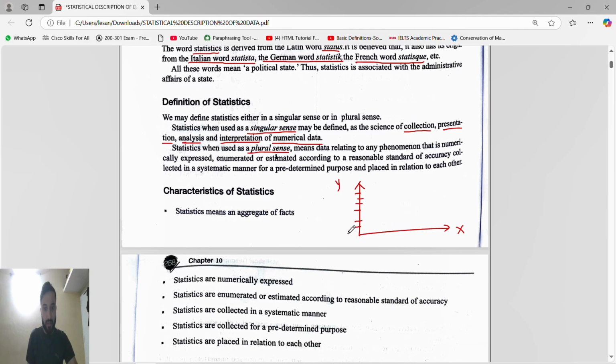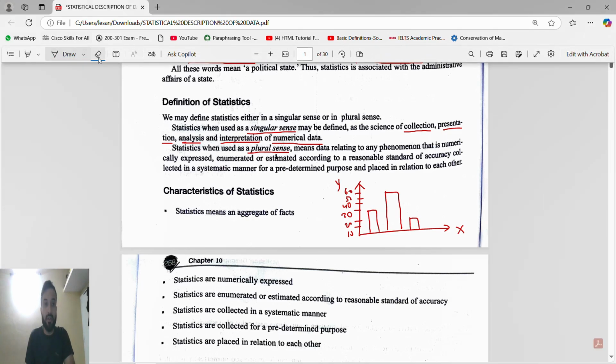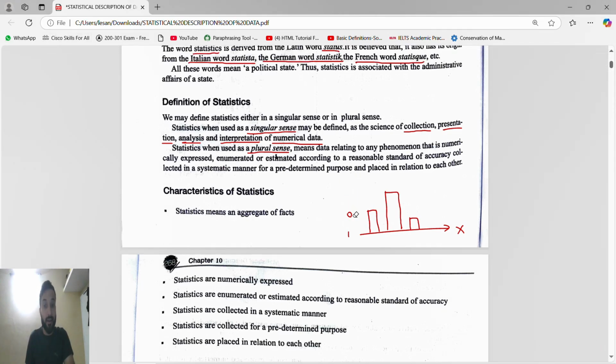We know how to draw the graph, x-axis, y-axis, right? In the y-axis we'll mark 10, 20, 30. So 30 means you can draw like this. Then 40, 50, 60. Some student will say 60 means you can draw like this, some student will say 20 means you can draw like this. When you have quantitative data, meaning data in the form of numeric values, it becomes very easy to draw the graph. But when you have qualitative data, it is not easy to draw the graph.